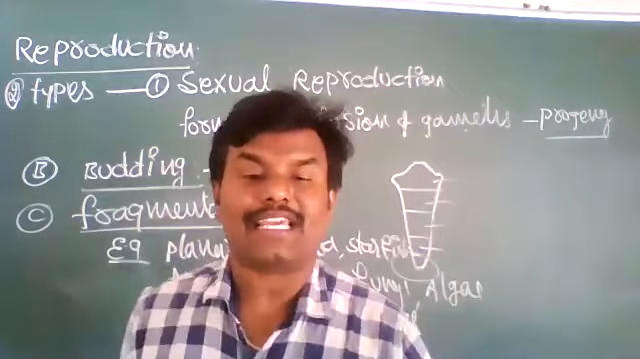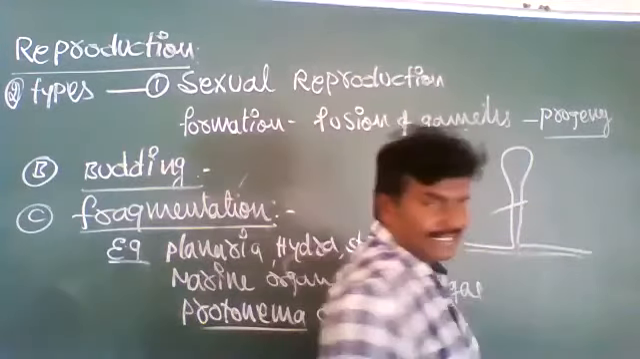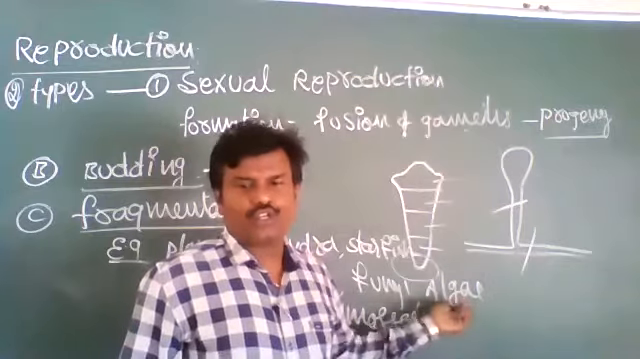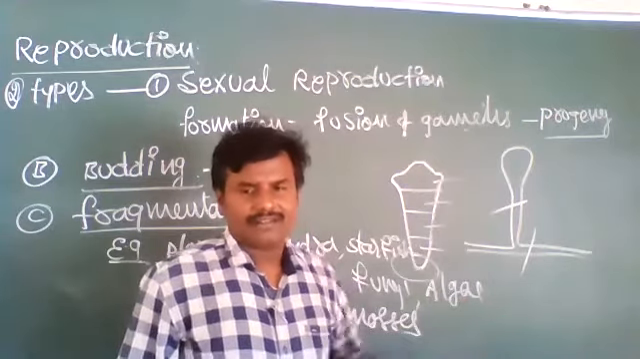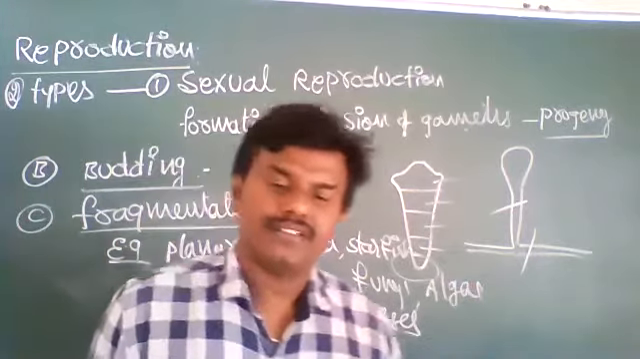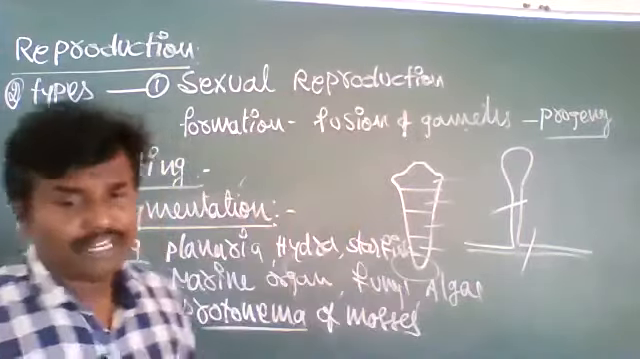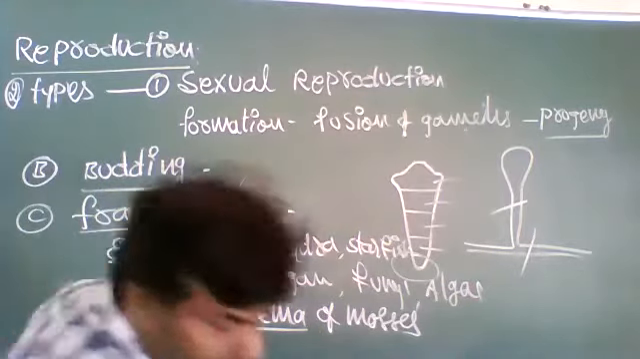Fungi. See here, if this part is cut, it will give rise to a new plant. This part will give rise to a new plant. So if this part is cut, it can give rise to new plants. Algae are of different types: blue algae, green algae, brown algae, red algae. Those algae show that the cut fragments will give rise to new plants. Algae show just like vegetative propagation. Vegetative propagation is similar to asexual reproduction. So that is called fragmentation.